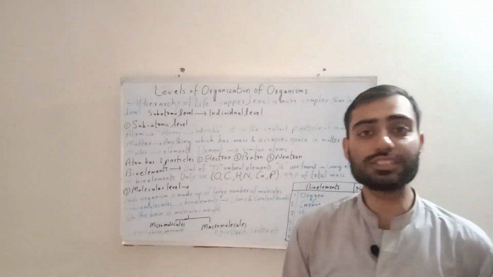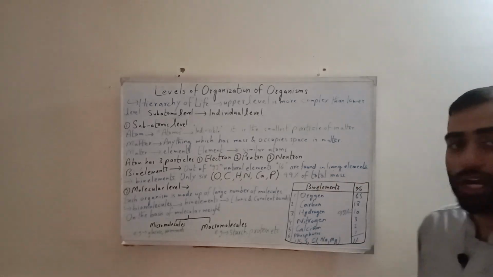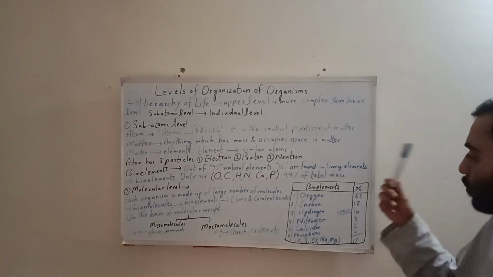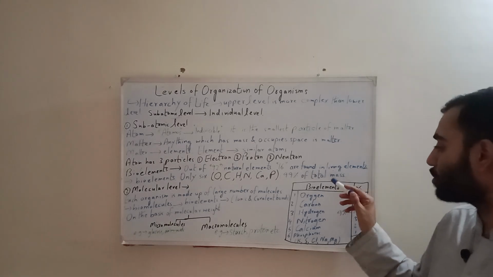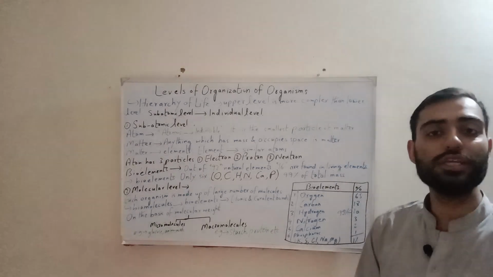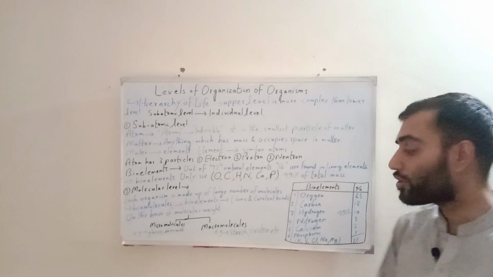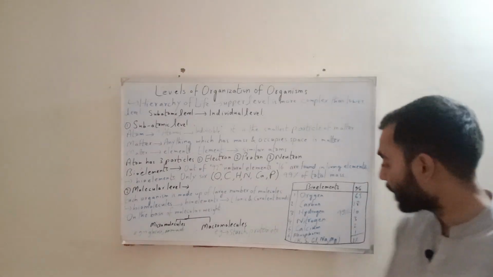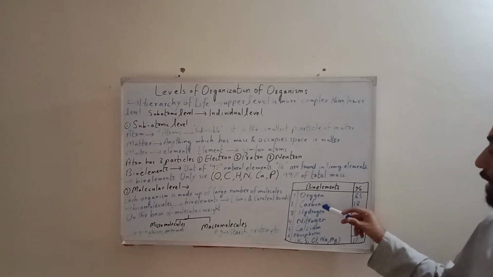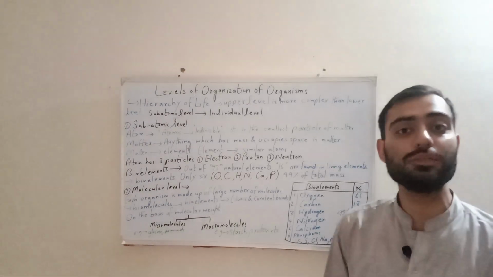Now, what are those 6 elements? I have made a chart which I will explain one by one. The first foremost element of which our body is made is oxygen. Oxygen occupies about 65% of the human body. The second useful element is carbon, which makes up 18%.